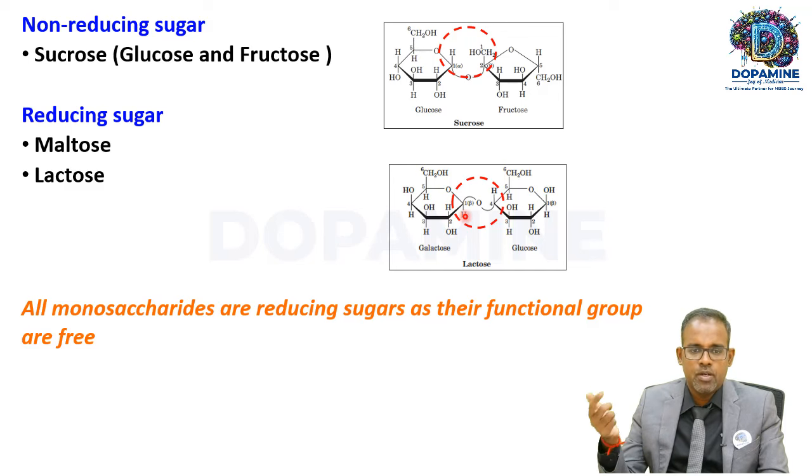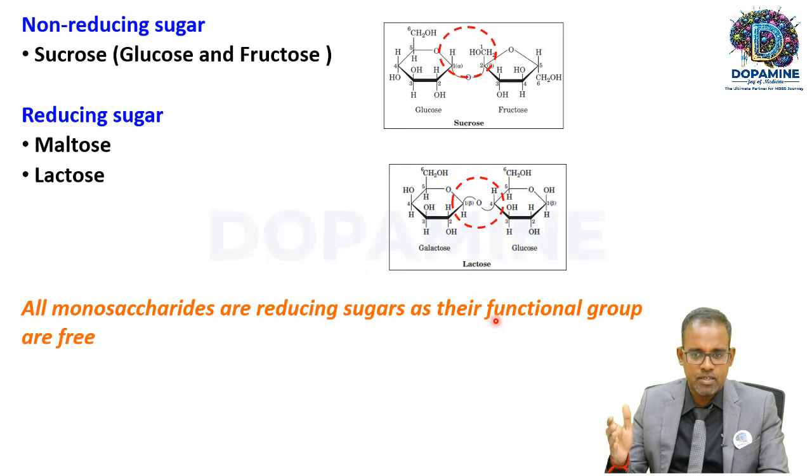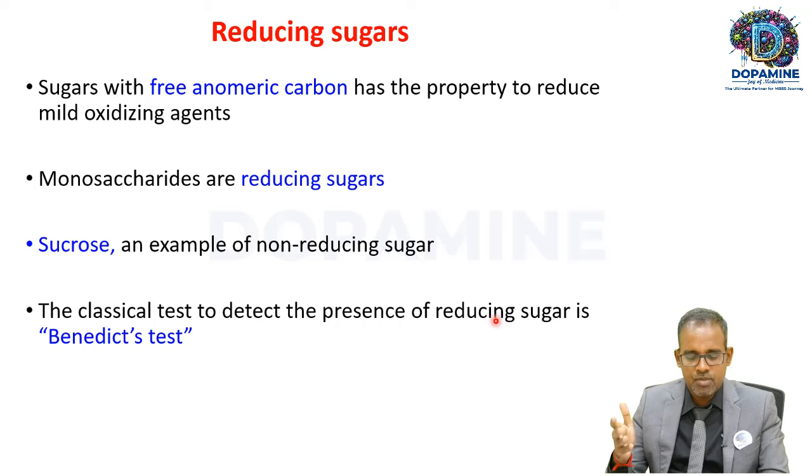So all monosaccharides are reducing sugars, as their functional groups, their anomeric carbons, will be free. The classical test that is done in the labs, in the first year medical practicals, is Benedict's test, which is the test for checking for reducing sugars.